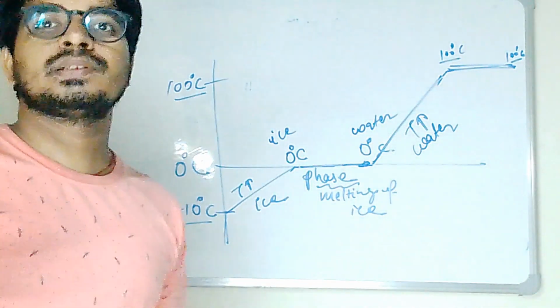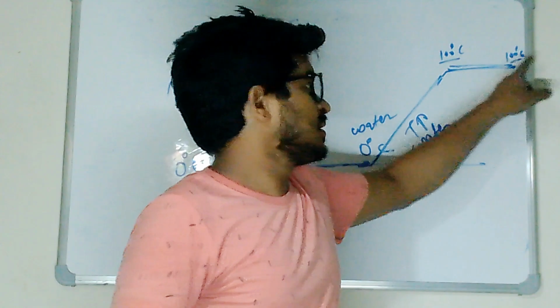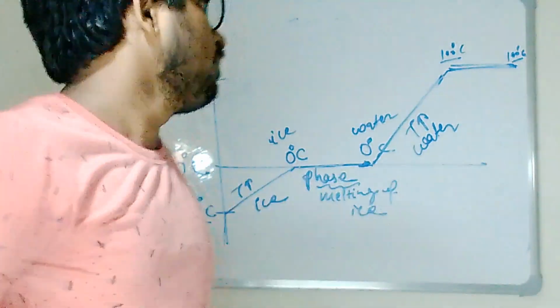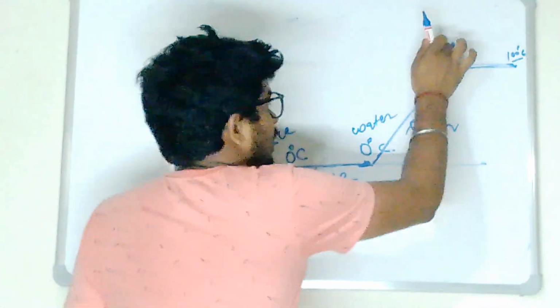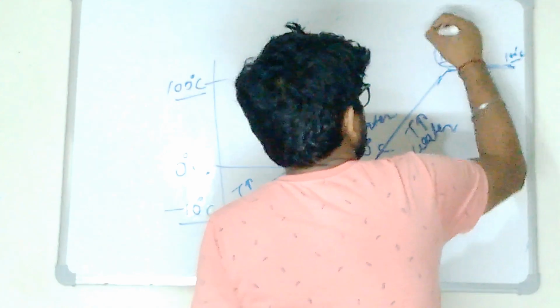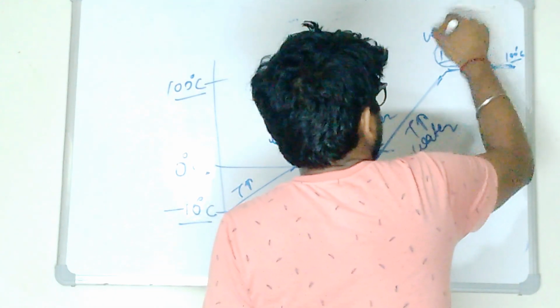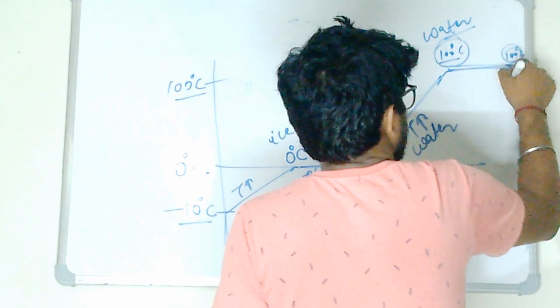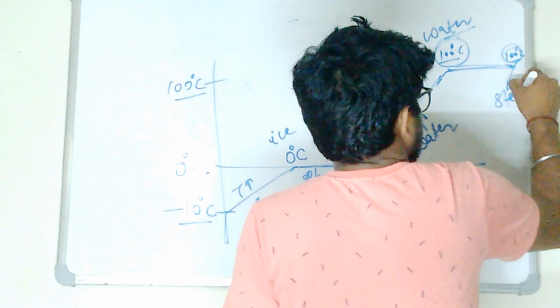This is also 100 degree Celsius. This is also our 100 degree Celsius. But what will happen here? This 100 degree Celsius is for water. So this is water, 100 degree Celsius of water, and this is for steam.